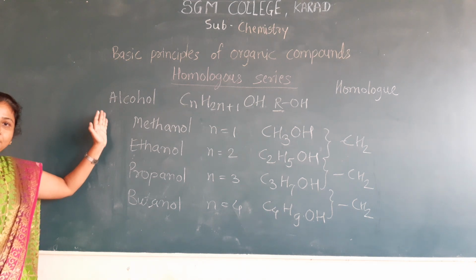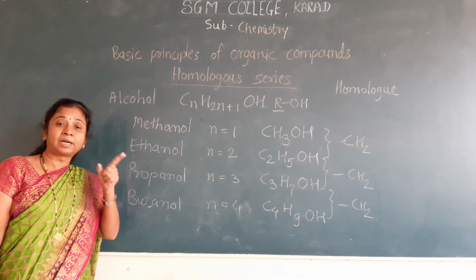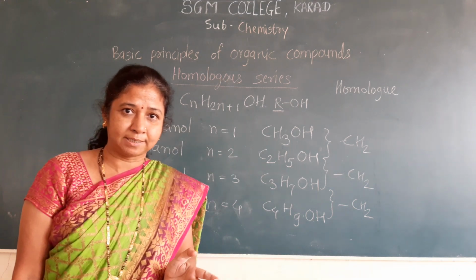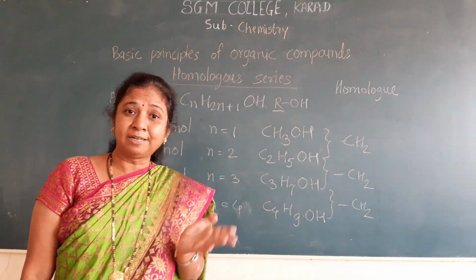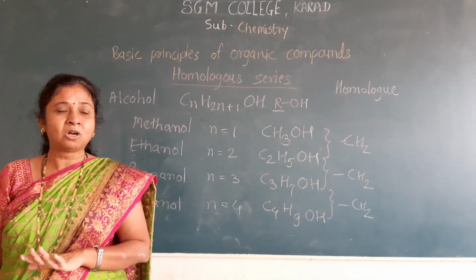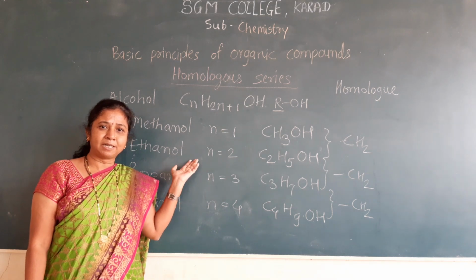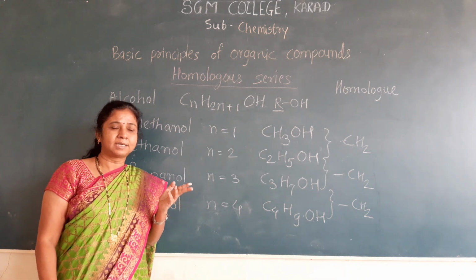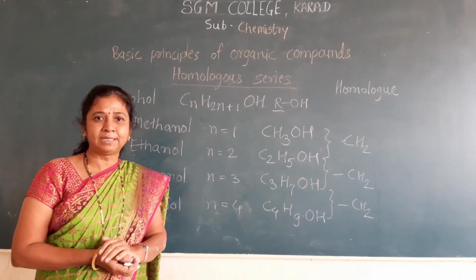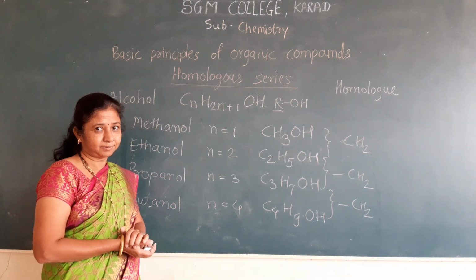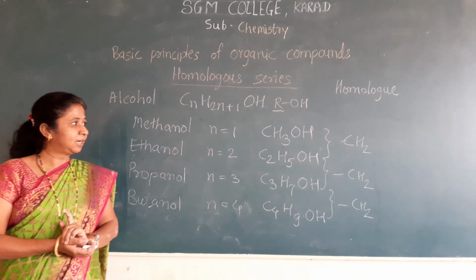Only these members show a gradual difference in their physical properties, which are the melting point, boiling point, density, specific gravity, and refractive index. These properties are different, but there is a gradual difference. Why?